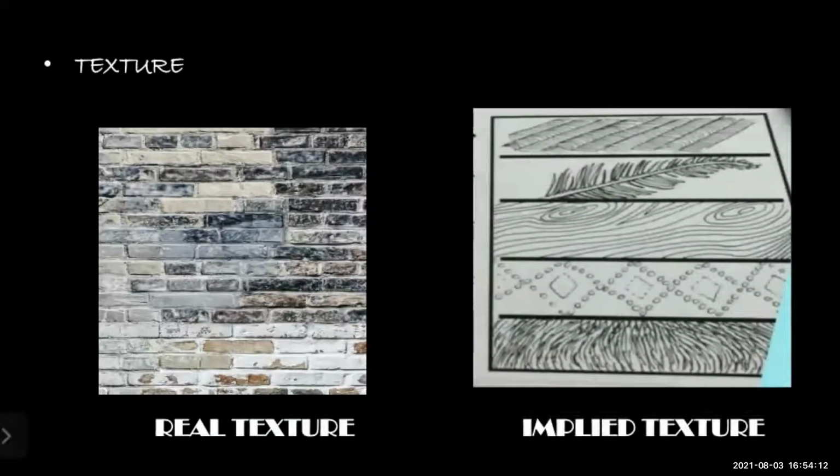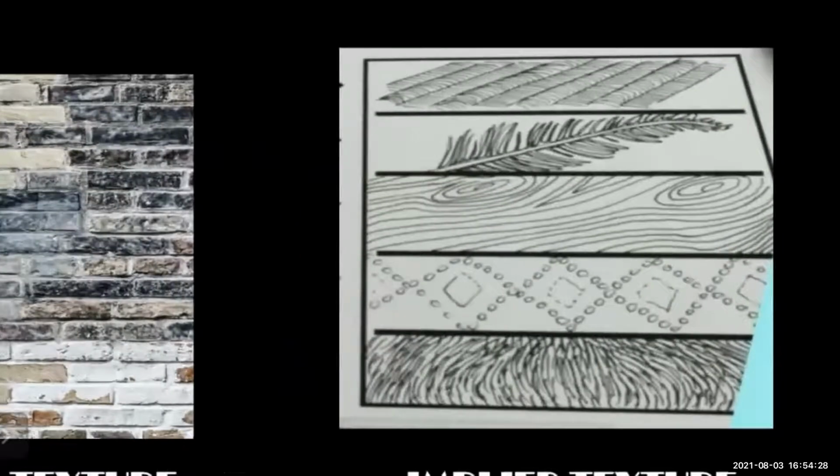As it is not original, it is a visual representation or the artist's drawing. Here you can see the feathers picture. By seeing it, we know how smooth it will be. And also next, like a tree bark, textures like that are implied textures.